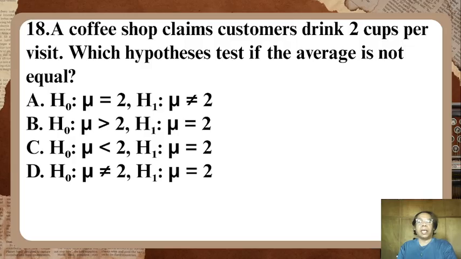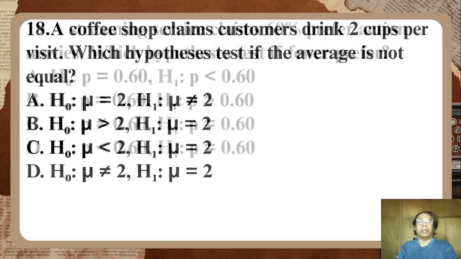Letter B, H0: mu is greater than 2, and H1: mu is equal to 2. Letter C, H0: mu is less than 2, and H1: mu is equal to 2. Letter D, H0: mu is not equal to 2, and H1: mu is equal to 2.